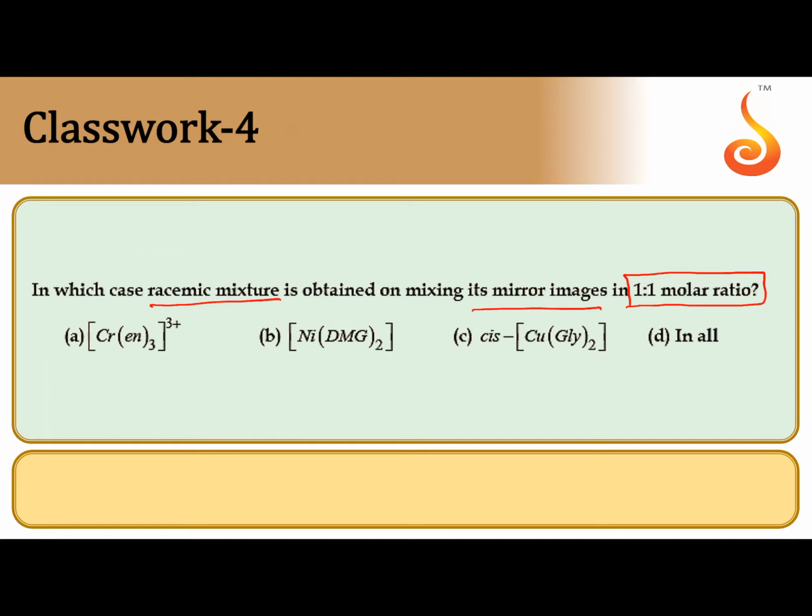Our target: which of the following can exhibit optical isomerism? Whenever three bidentate ligands are present around the central atom, definitely it loses symmetry and exhibits optical isomerism. So the correct answer is A. And in the second one, coordination number 4 around the nickel, it won't exhibit optical isomerism. That's why no chance for option D.